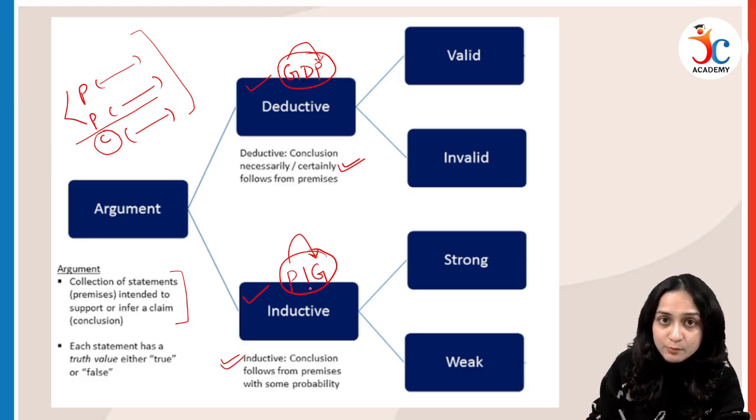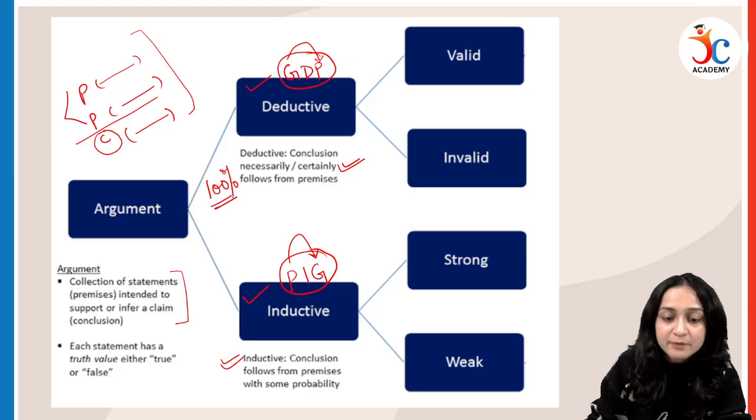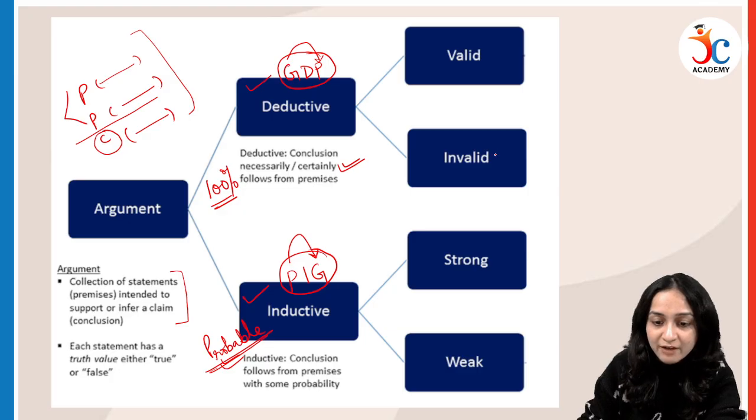It is not 100%. In deductive, the conclusion follows 100% from the premises, but it is probable in nature when we talk about inductive arguments. Now, deductive arguments can further be valid or invalid, while inductive arguments are strong or weak in nature.